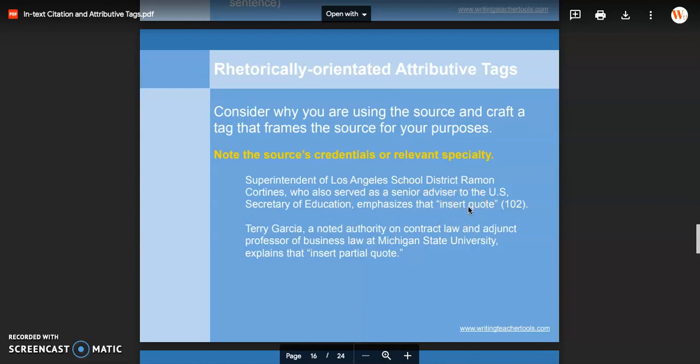So in terms of A, B, and C level, if you were shooting for a C on this attributive tag, you would just say the first and last name, that's it, and then put the quote. So that's our C level. If you're going for the B level, you're going to at least give the fact that he was superintendent of the LA School District. And then if you're going for the A level, you'll add this last bit of framing here that gives context for the quote to follow.